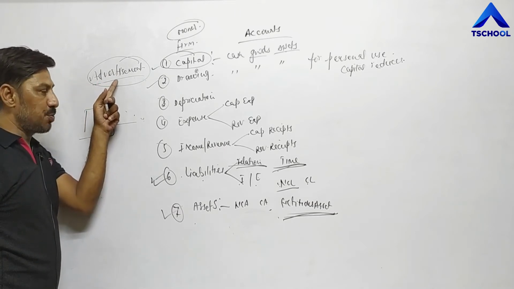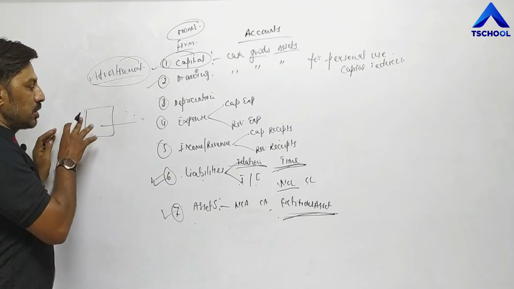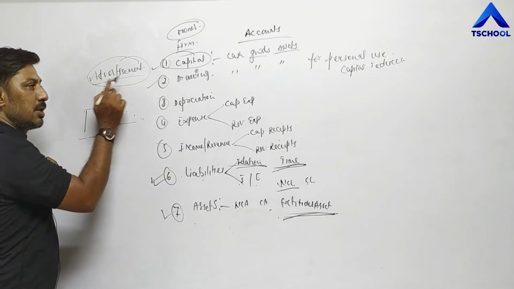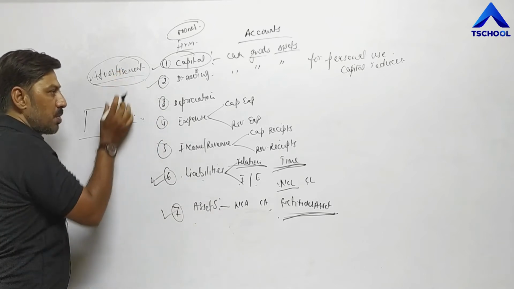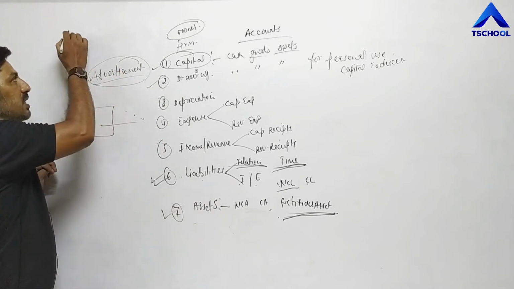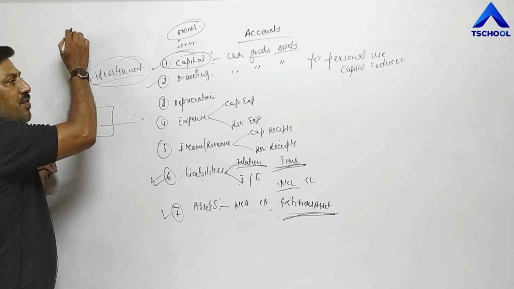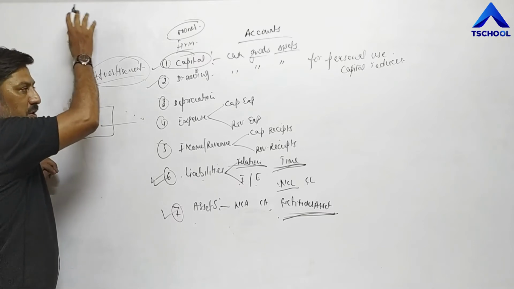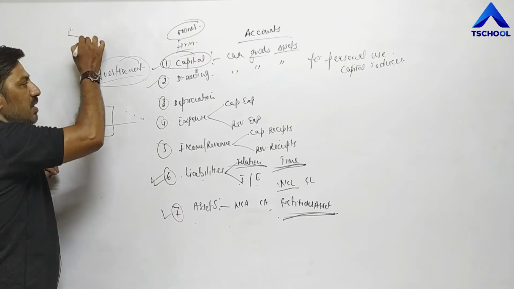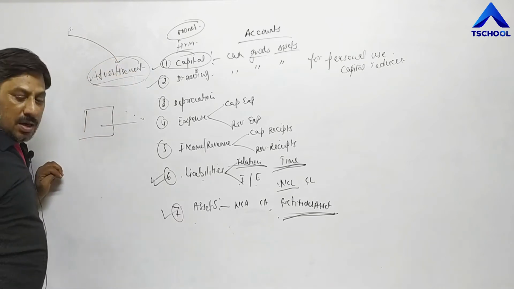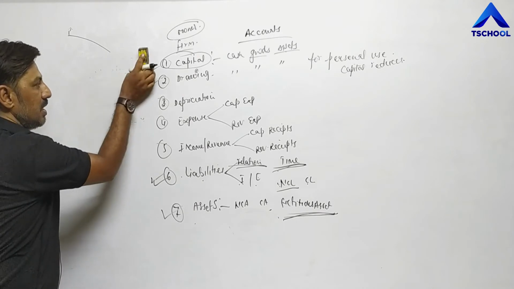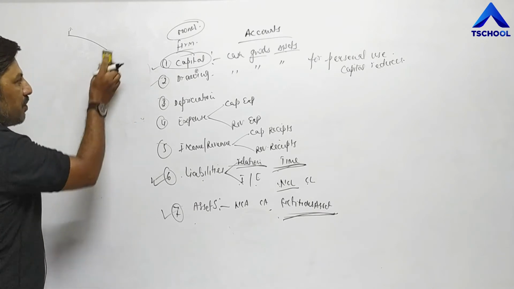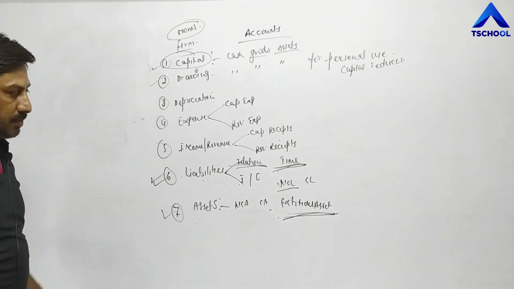And since this is an expenditure, it is the responsibility of the business unit to reduce this expenditure year by year. हर साल इस खर्चे को कम करते जाने का. How? By transferring some amount from the profit of every year. हर साल के profit में से, आवक में से कुछ पैसे ट्रांसफर करने हैं in the advertisement account. Then this is called fictitious asset. In this way we can compensate our expenditure in a few years.